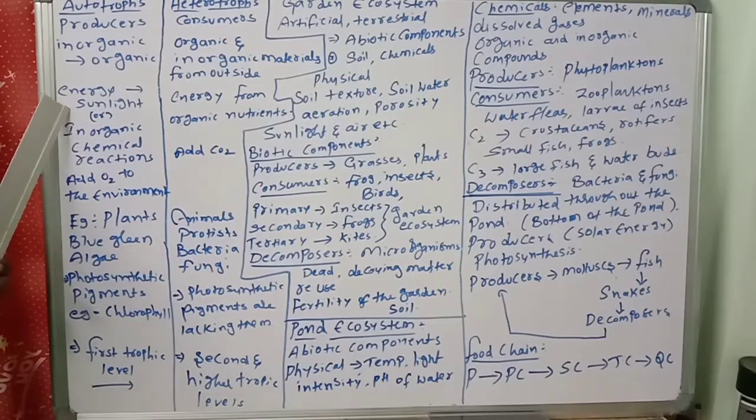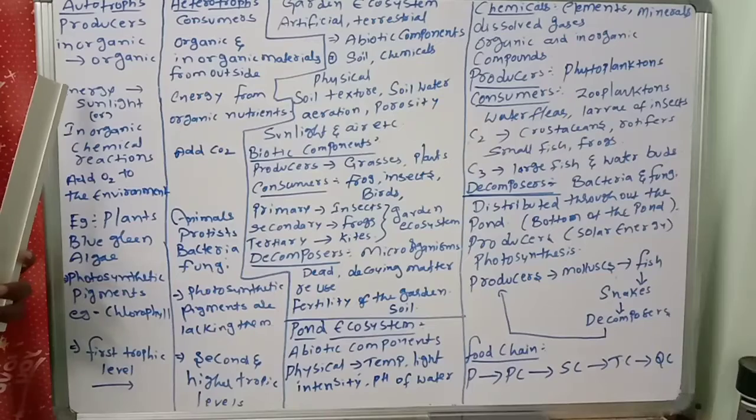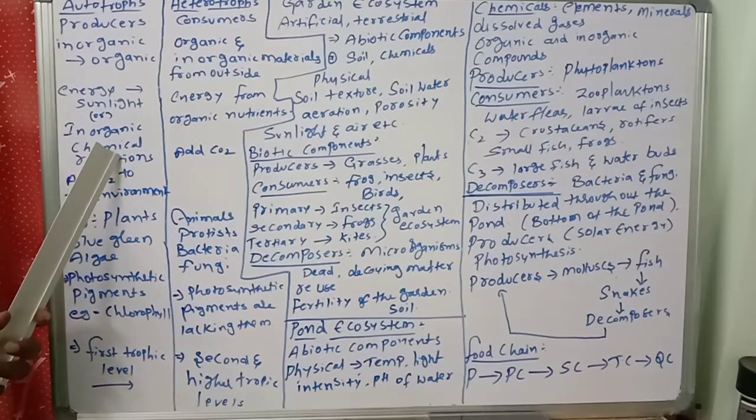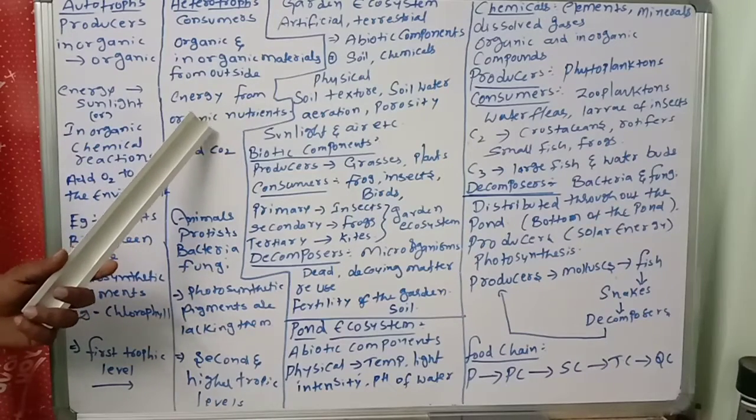Next, another important thing is how they obtain energy. What is the energy source of autotrophs? The energy source of autotrophs is sunlight, or, in chemoautotrophs, inorganic chemical reactions. So they get energy from sunlight or inorganic chemical reactions. But heterotrophs get energy from organic nutrients.